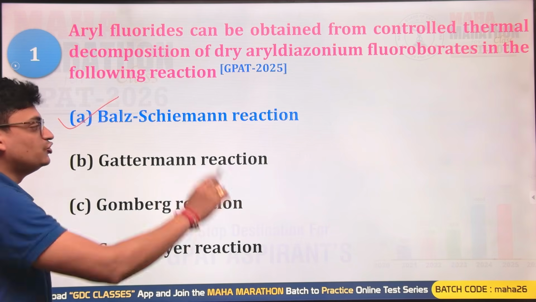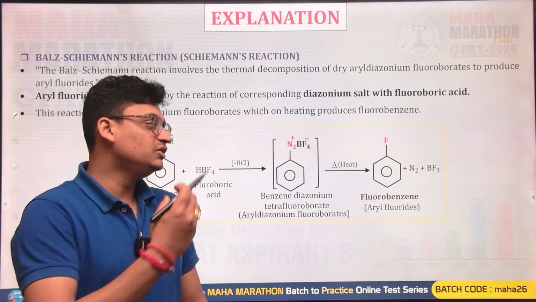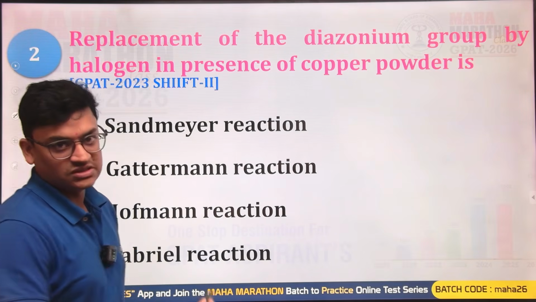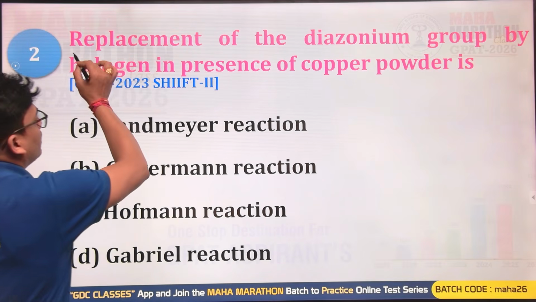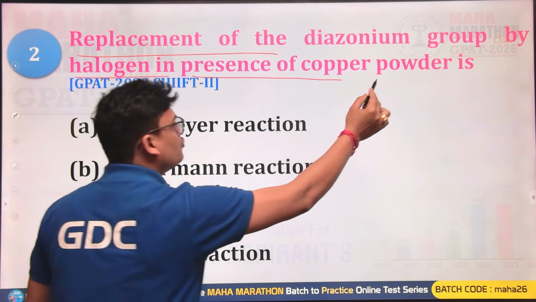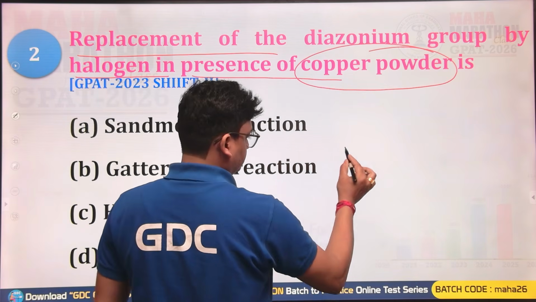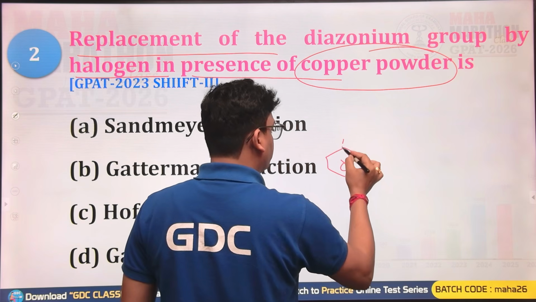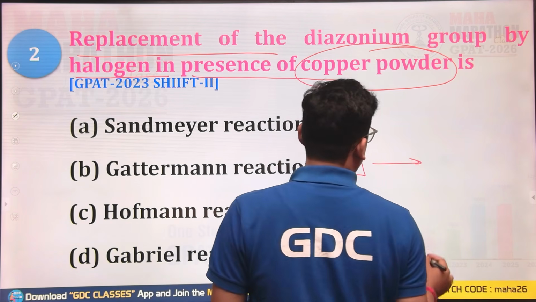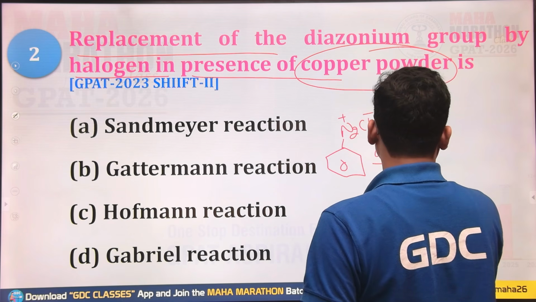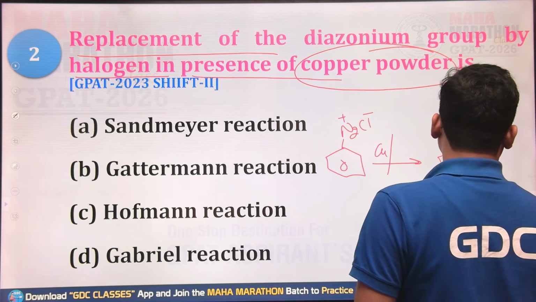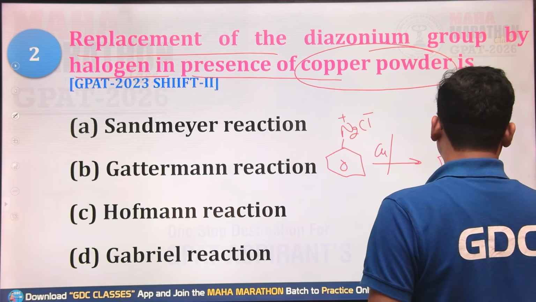When benzene diazonium salt reacts with HBF4, you get the product fluorobenzene. So this is going to be the Balz-Schiemann reaction. Now, replacement of the diazonium group by halogen in the presence of copper powder: you are replacing this N2Cl, the benzene diazonium salt, with a halogen.